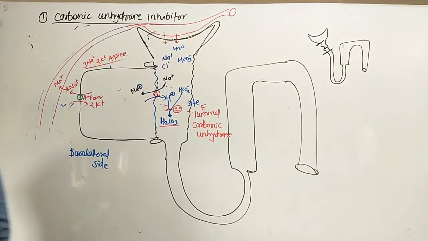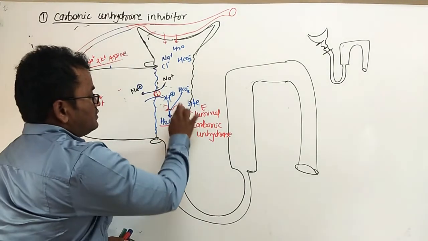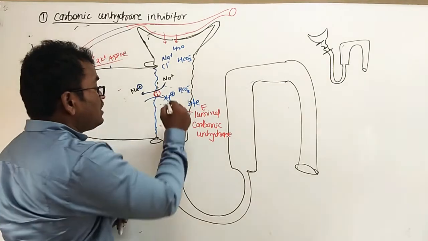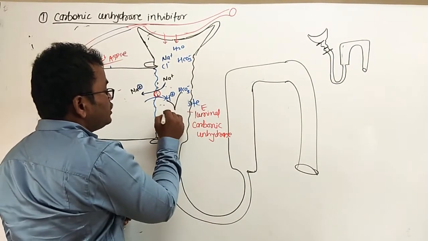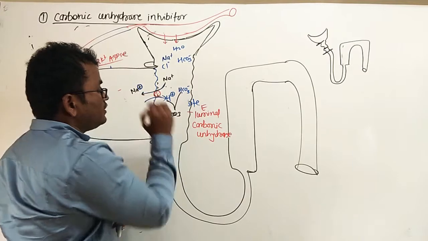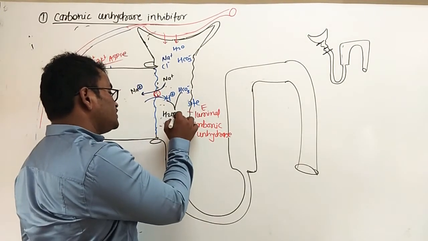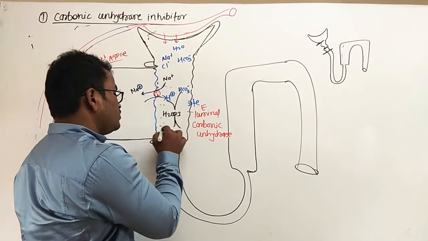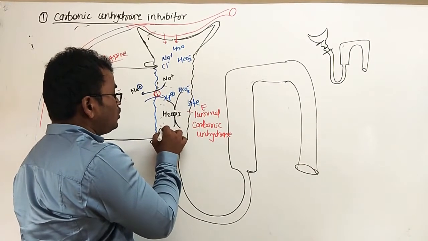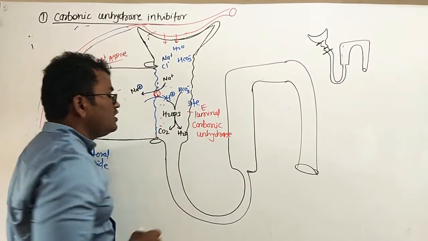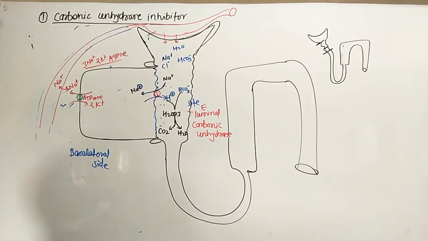Next point, this H plus and HCO3 are combined and form H2CO3, and this H2CO3 carbonic acid is split down into CO2 and H2O in the presence of carbonic anhydrase.